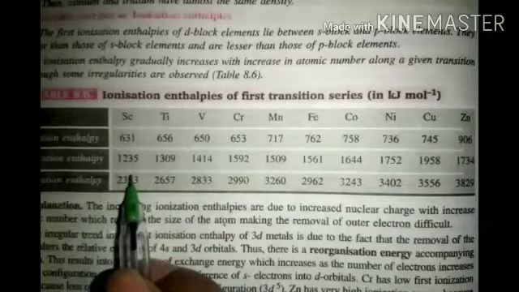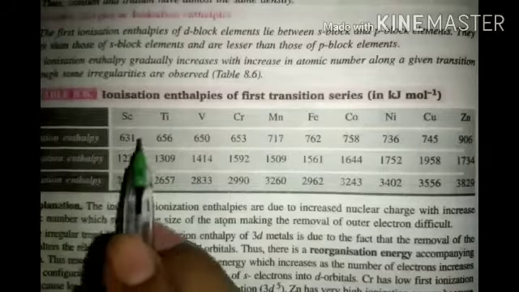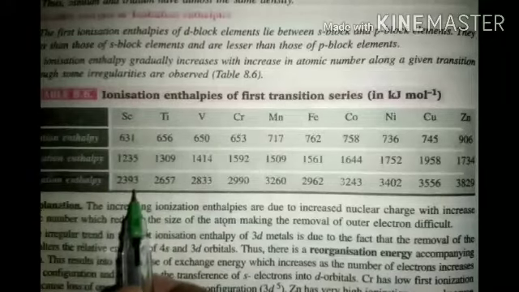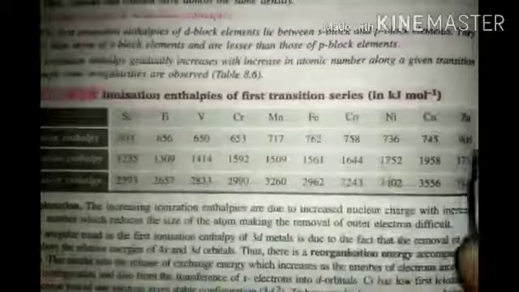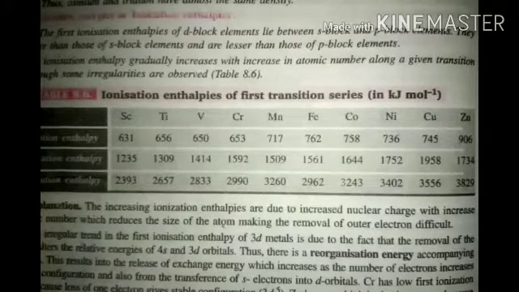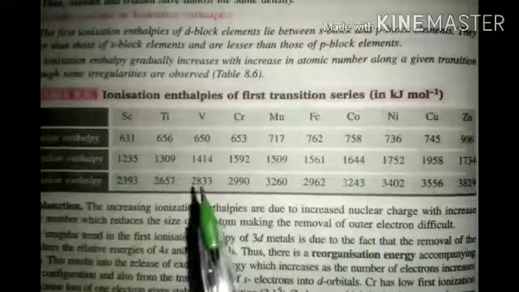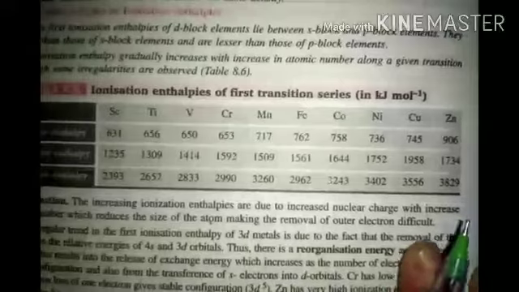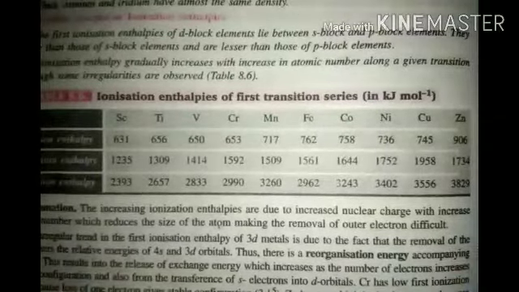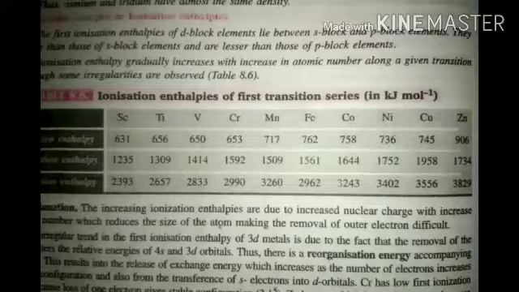That is from the plus one topic. Remember, left to right, ionization enthalpy increases. In the middle, sometimes it increases or decreases, but they won't ask where it decreases or increases, so don't bother about that.